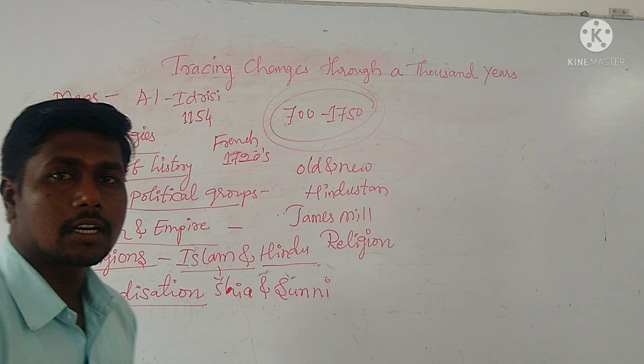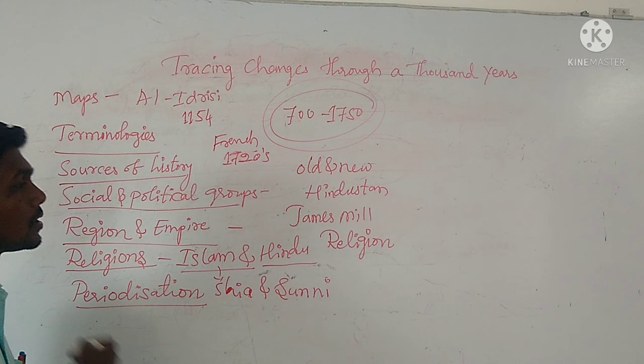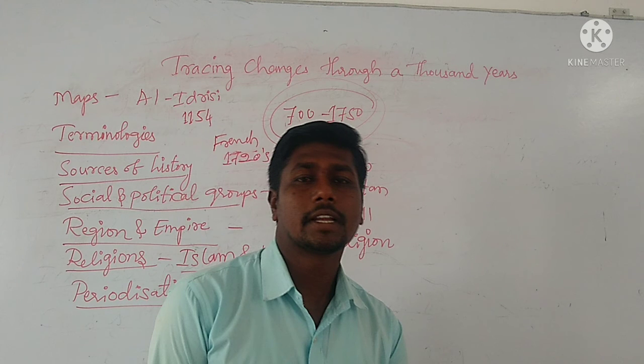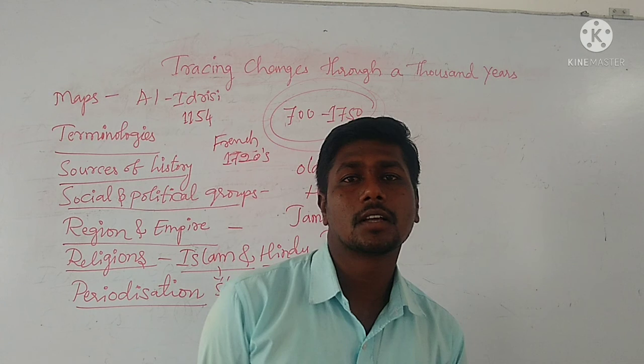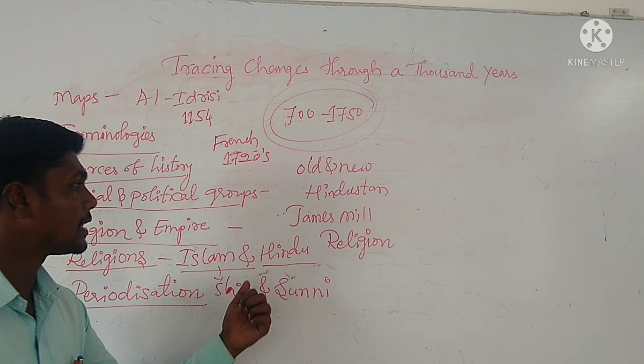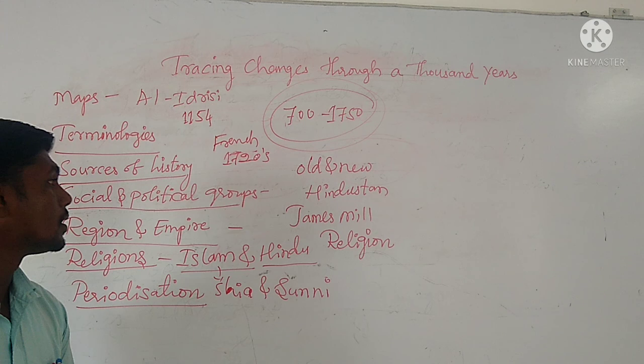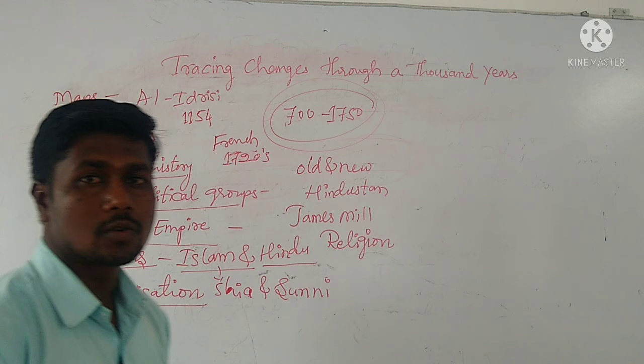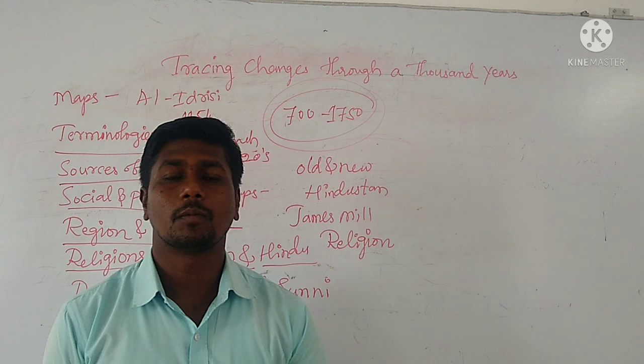In the further upcoming lessons we are going to learn about these topics: Delhi Sultanates, Mughals, Cholas, religions like Hinduism and Islam, and the new political and social groups like the Rajputs.